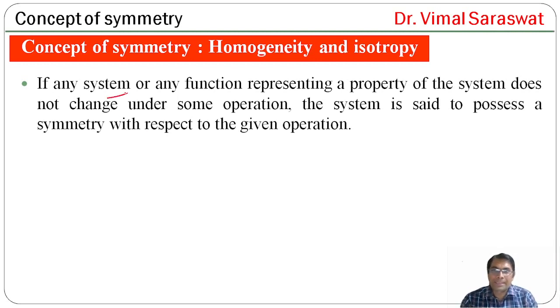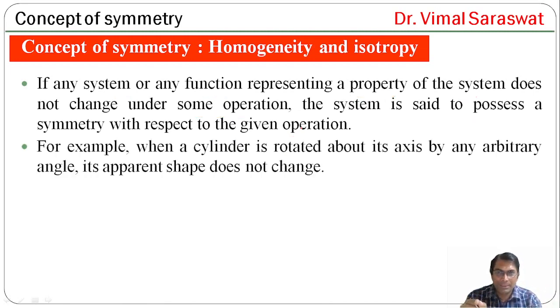If any system or any function representing a property of the system does not change under some operation, then the system is said to possess a symmetry with respect to the given operation. So, if on doing some operation the system does not change the property, then the system is said to possess a symmetry with respect to that particular operation.